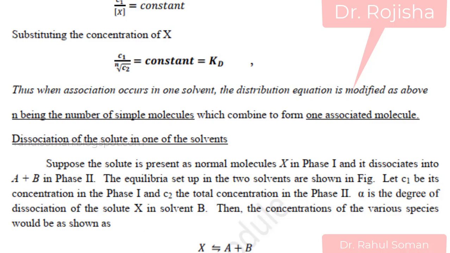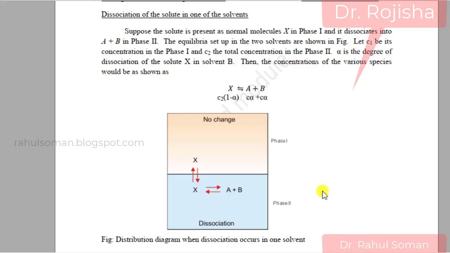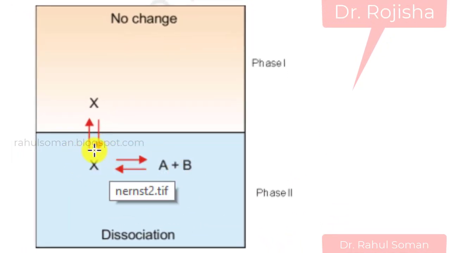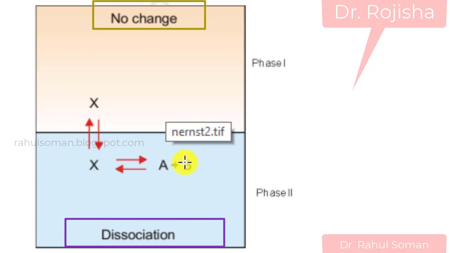Okay, so next is the case of dissociation of the solute. In the second phase, for the time being, though you can mention any of the phases, the molecule dissociates into A and B. So it is undergoing some dissociation.